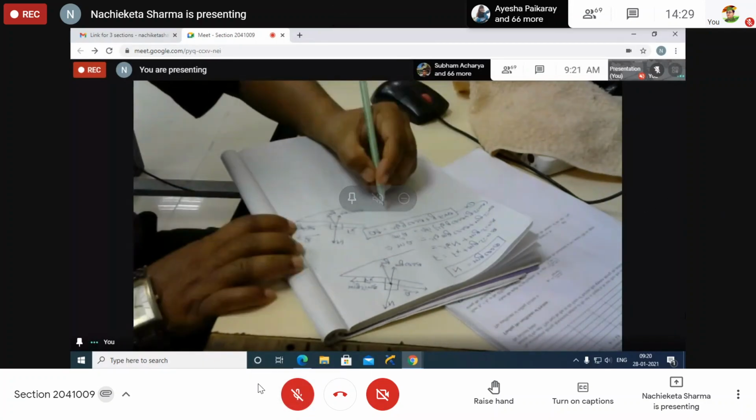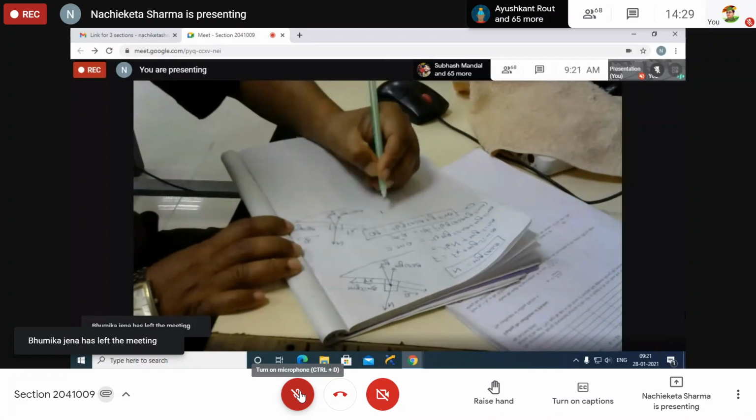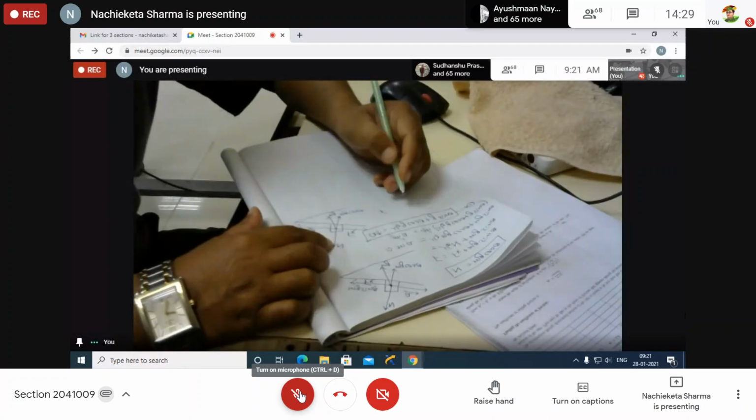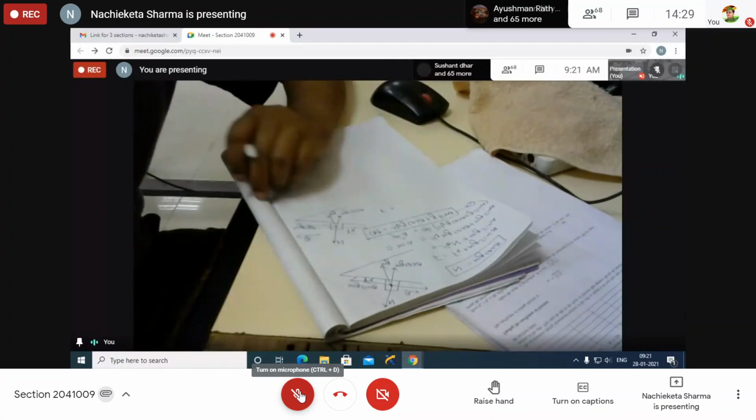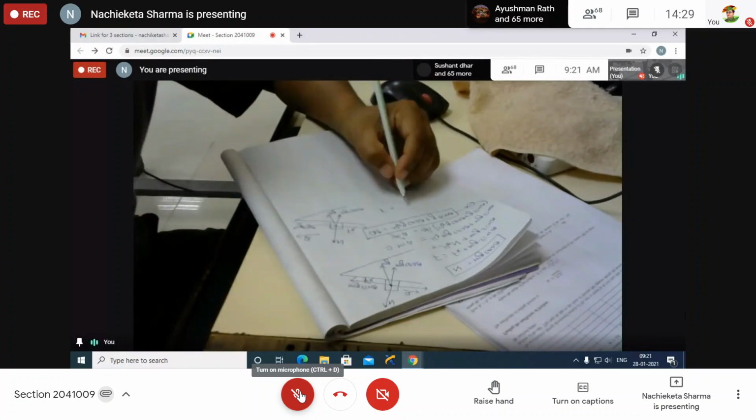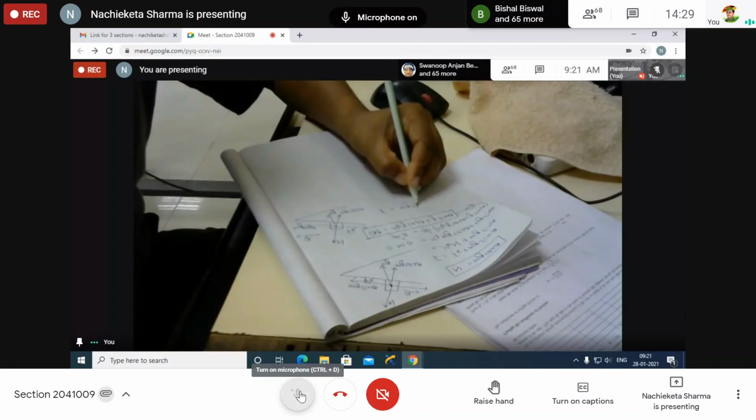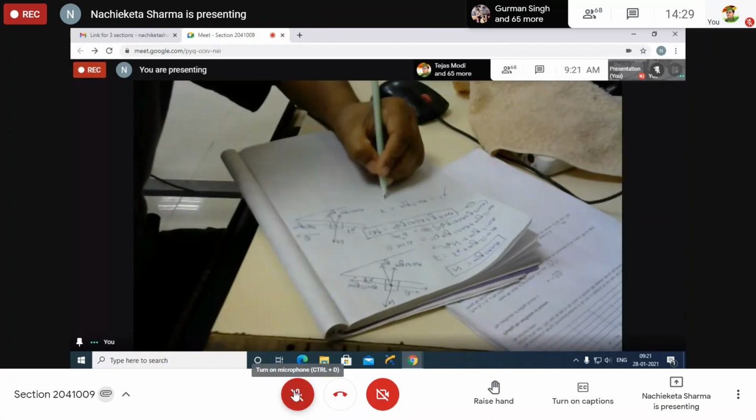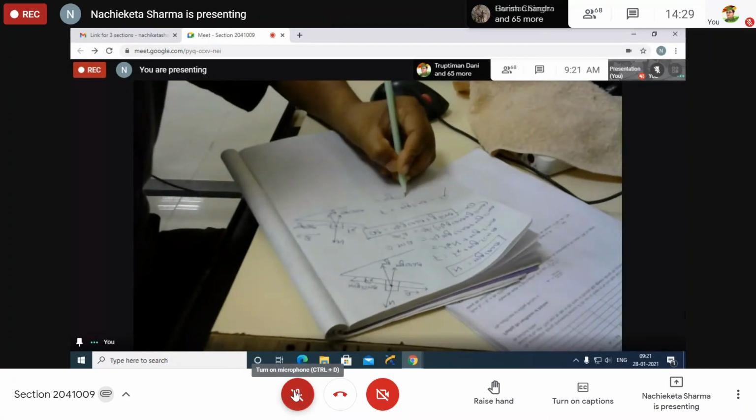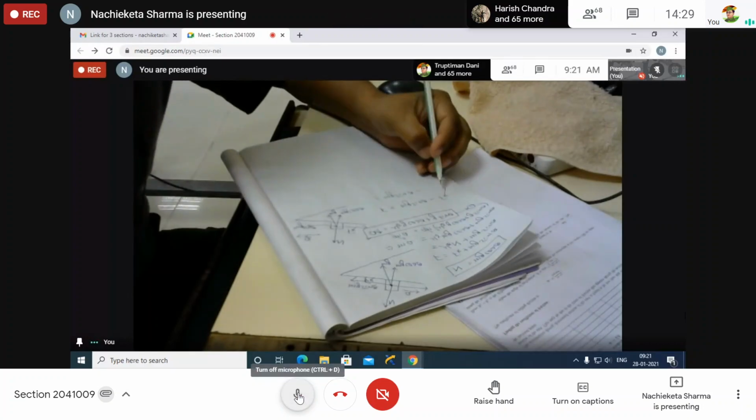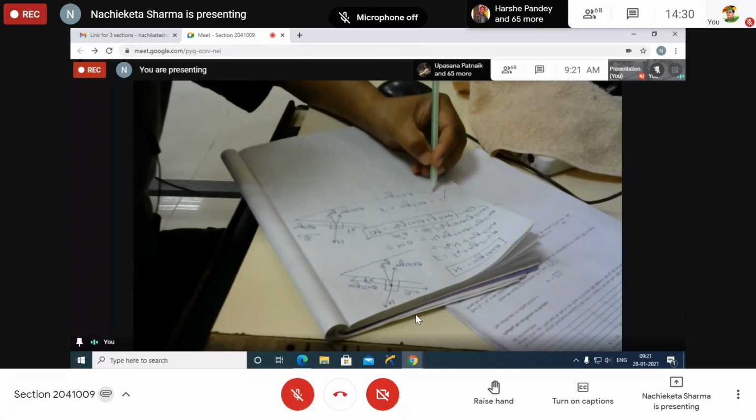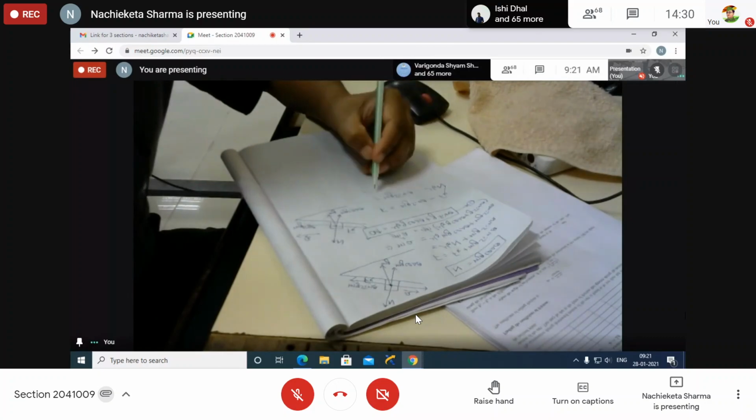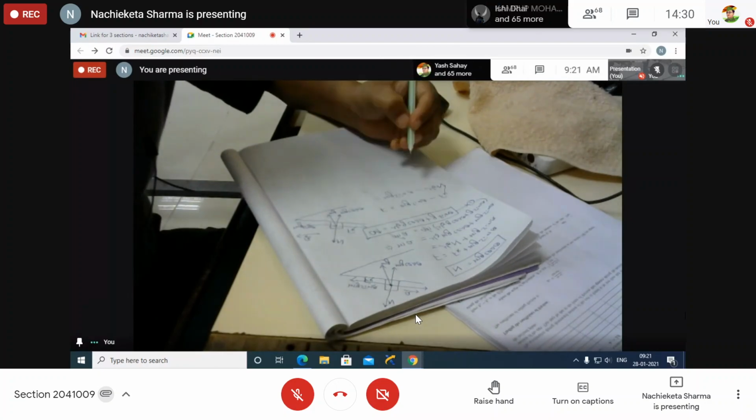Now tell me, what is the total force acting on the x-axis? On the y-axis there is no motion because normal force and mg cos theta are cancelled. Now tell me, what is the total force acting on the x-axis? mg sin theta minus... Yes, tell me. mg sin theta. Then tell me what you have to write down. Yes. mg sin theta minus. Yes, write down. Are you writing or not, all of you?